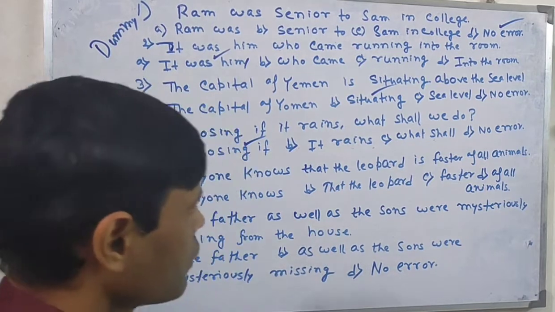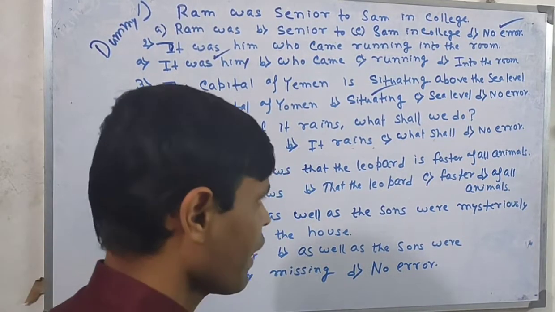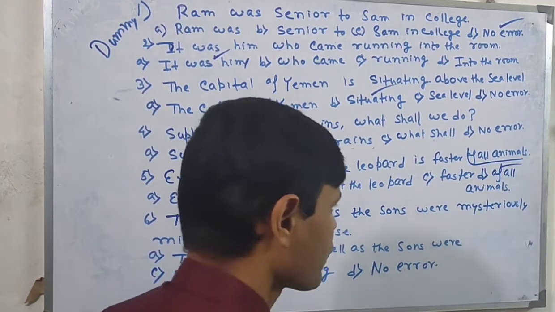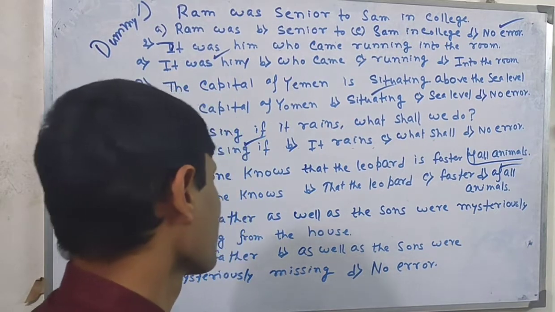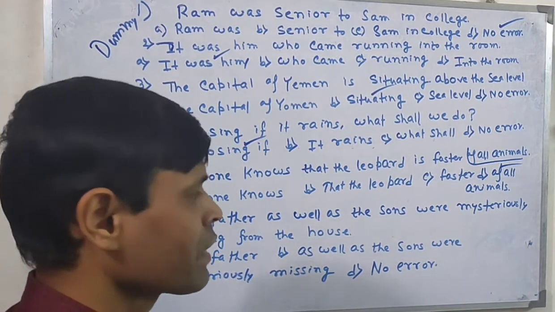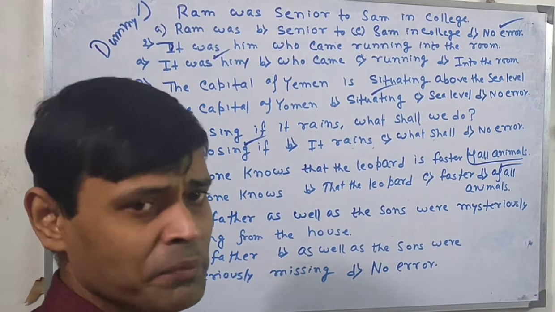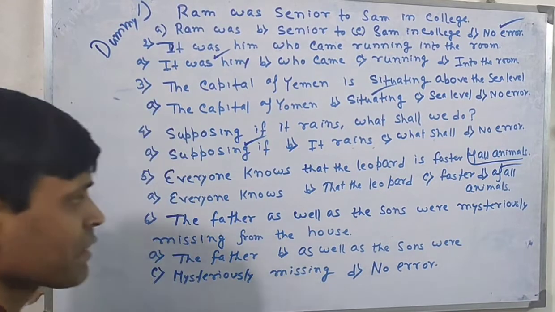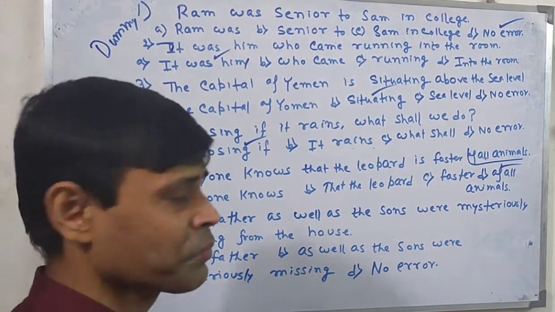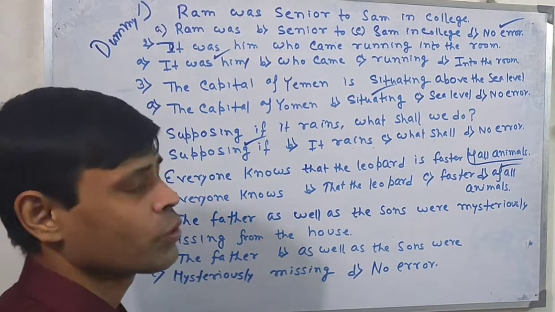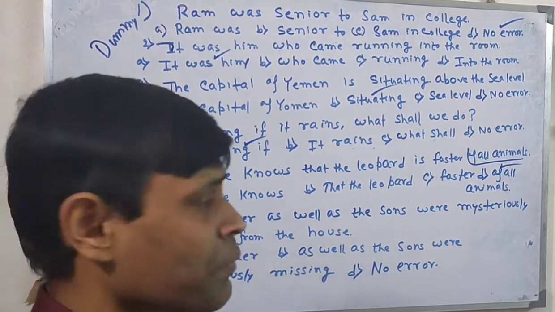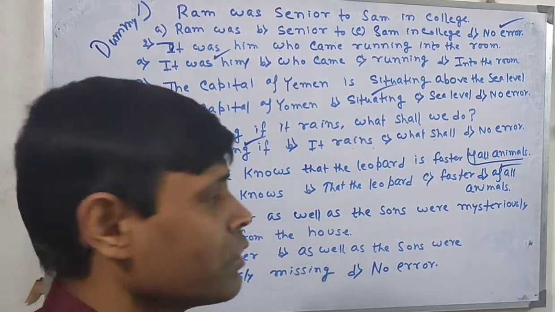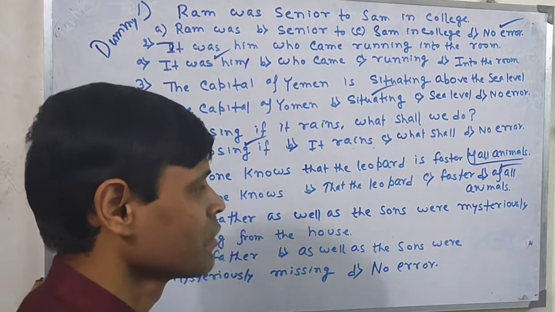So here is the mistake. Of all animals will not be used. Rather, it should be than, so the mistake lies here. Then what can be the answer? Everyone knows that the leopard is faster than all other animals or any other animal, something like that. But the mistake lies here. But be careful in the selective cases when you are comparing between two subjects, between two objects, we can also use of while selecting something. But whenever we are going to compare something with something holistically, then there is no question of writing of.